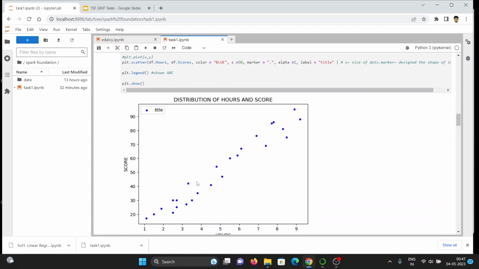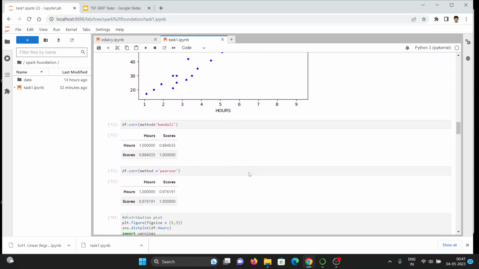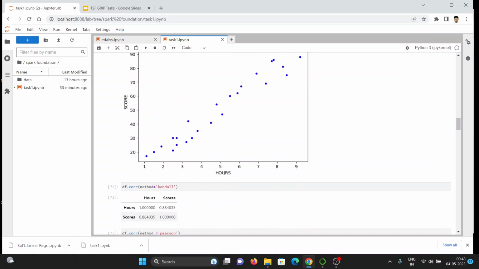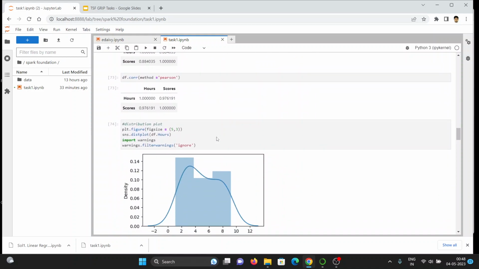In the scatter plot, the pictorial representation shows a straight line, y equals mx plus c. Next, we can use the correlation function, df.corr. There are two types of correlation, Pearson and Kendall. The answers are 0.97 and 0.8. There is a positive correlation, which means if the hours increase, the score value also increases.